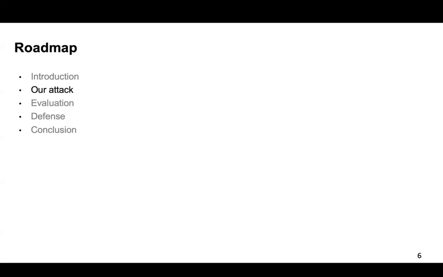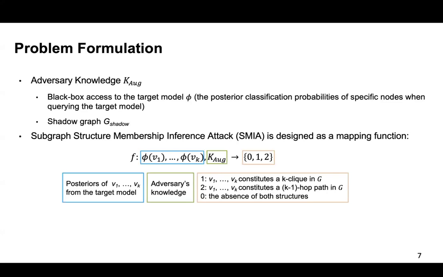Next, I'll introduce the paper in the following four aspects: the design of the attack, the evaluation, the defense mechanism, and the conclusion. In this work, we assume that the adversary has black box access to the target model, namely the posterior classification probabilities of specific nodes. When creating the target model and the shadow model, we also have a shadow model, which may have its own structure and node attributes, and may come from a different domain than the target graph.